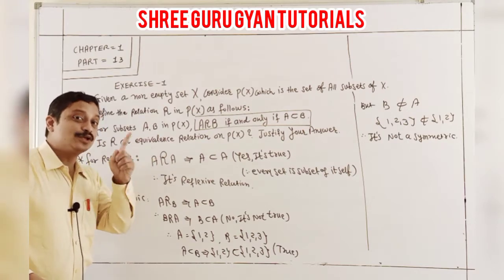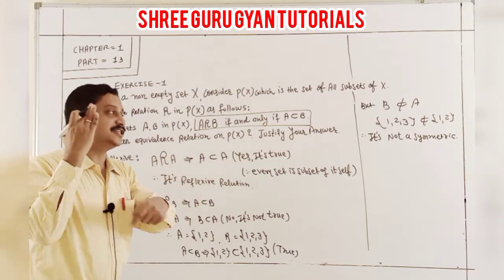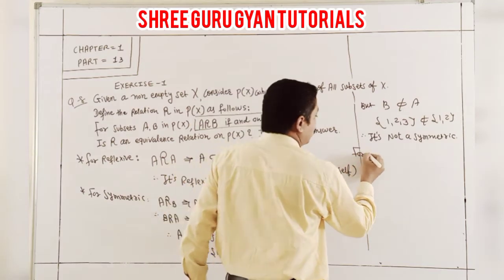But I am also checking transitivity. So students, third one, for transitive.